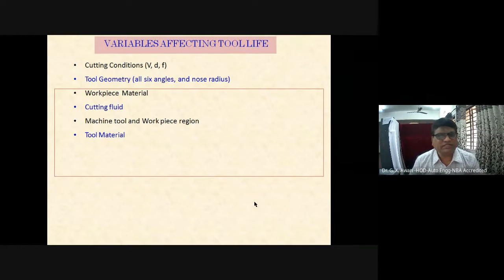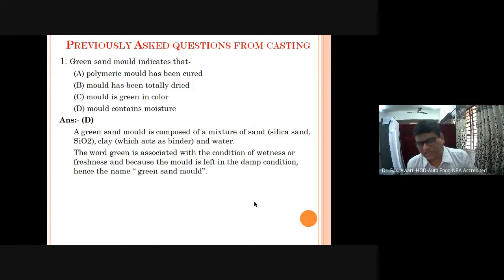Then the variables affecting the tool life are the cutting conditions, V, d, f, tool geometry, all 6 angles and nose radius, workpiece material, then cutting fluid, machine tool and workpiece rigidity, and the tool material. These are the variables.